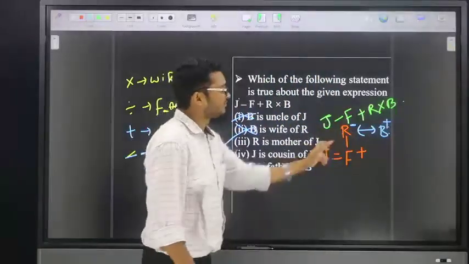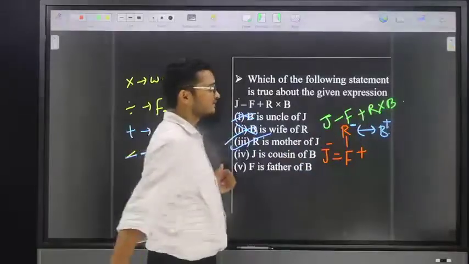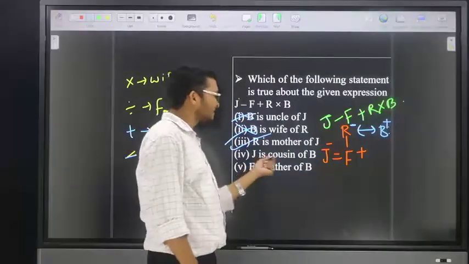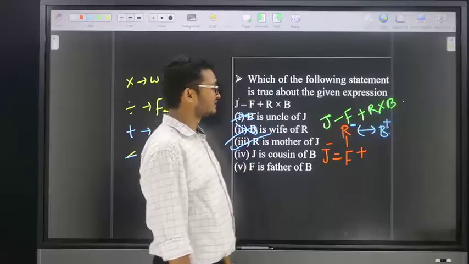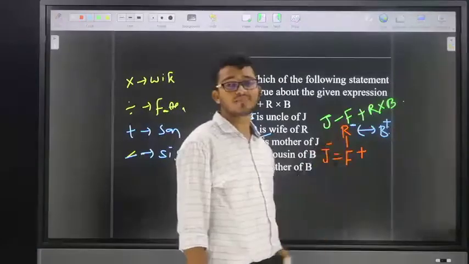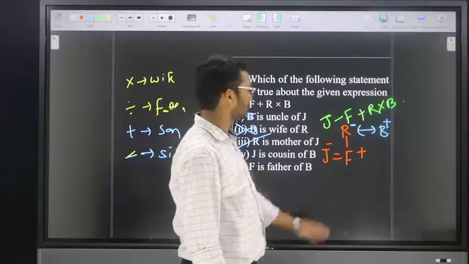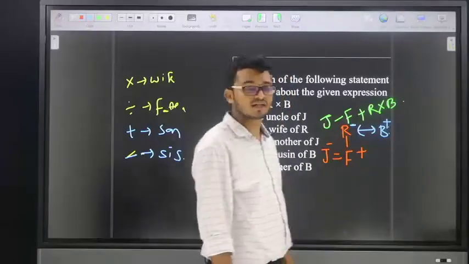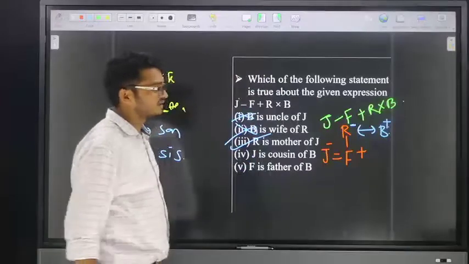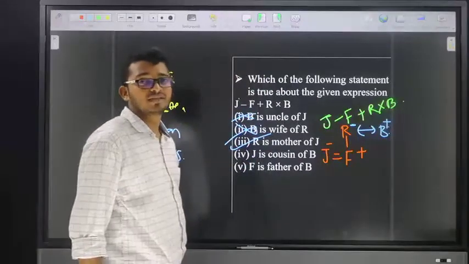Next, R is mother of J. Yes, the answer is R is mother of J. Option: J is cousin of B. How is it correct? J is daughter of B, so that is wrong. Third one, no chance. F is father of B? Here, F is son of B. Now, the answer is R is mother of J. So the answer is option number 3.